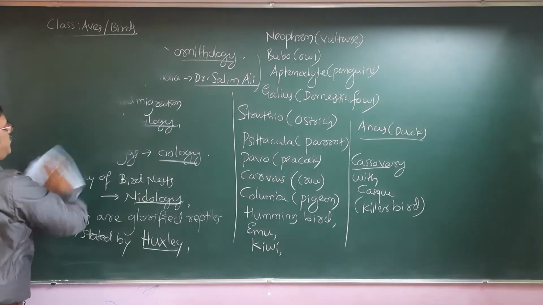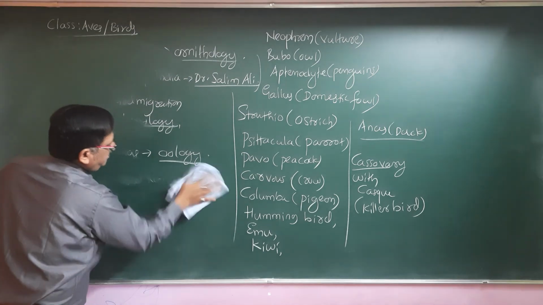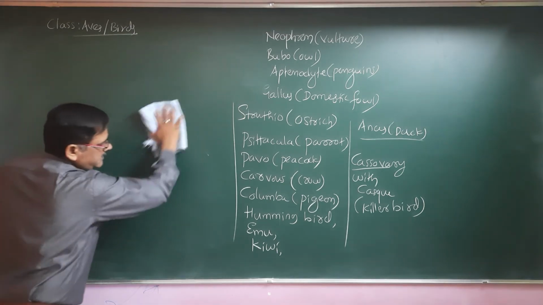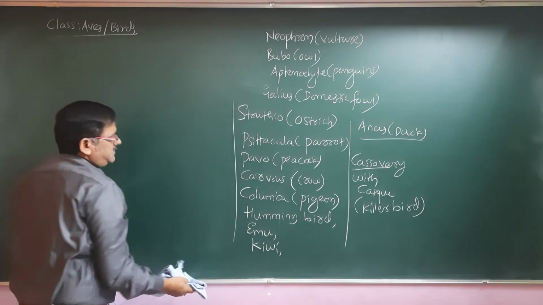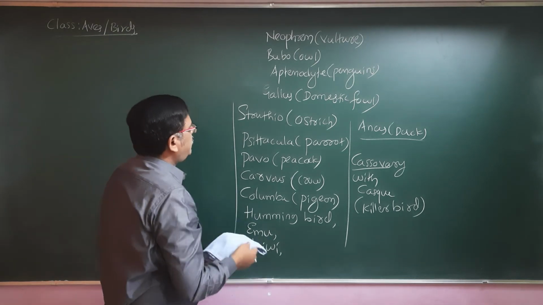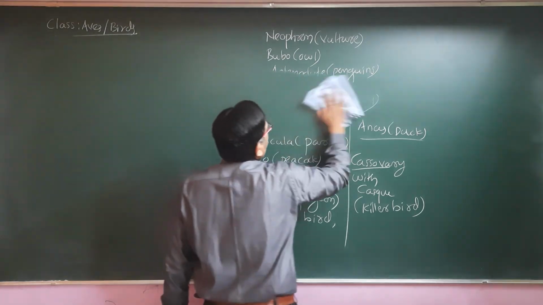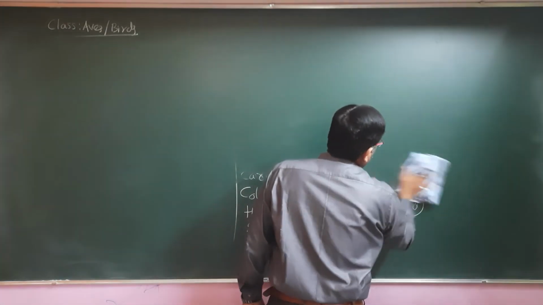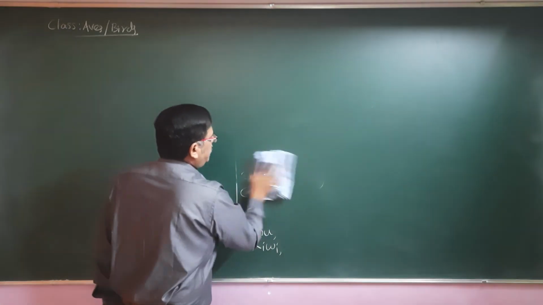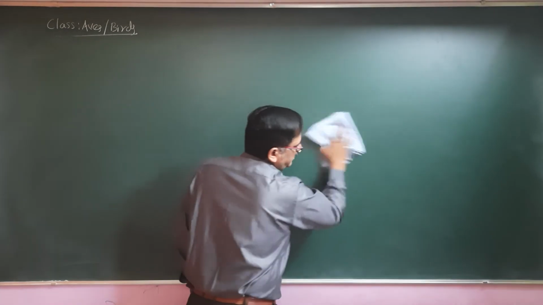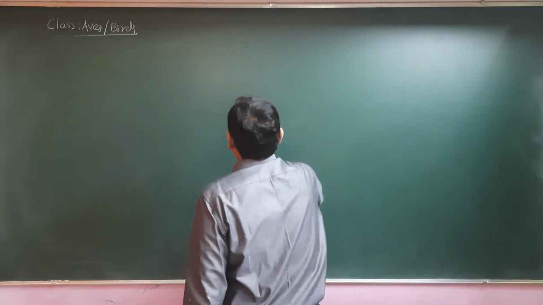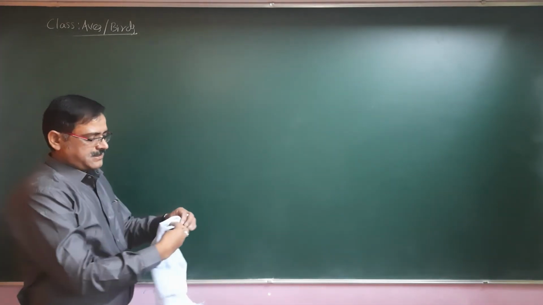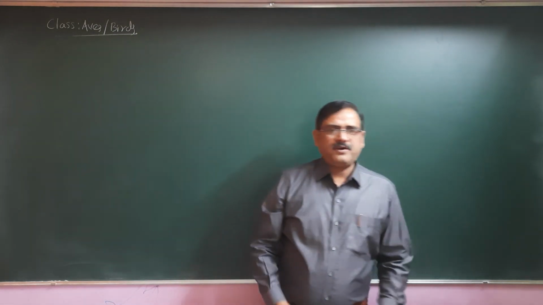So hope we are done with mainly the definition of birds. They are bipedal by locomotion, meaning their hind limbs are well developed legs, but the forelimbs are modified into wings. The wings are mainly helpful in flight, and those unable to fly are called flightless birds. The flightless birds are also called ratites. I am going to explain all that one by one. So first let us understand mainly with a few important examples.